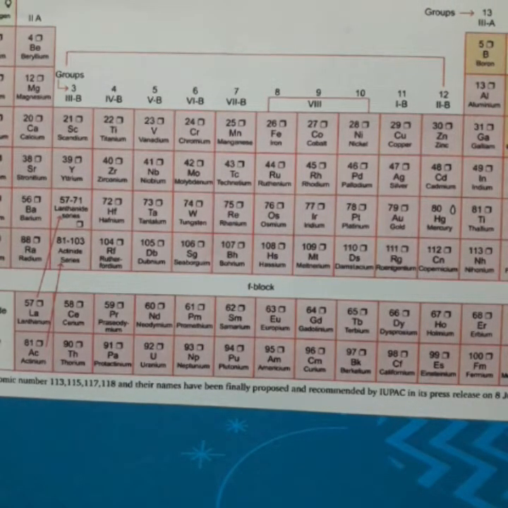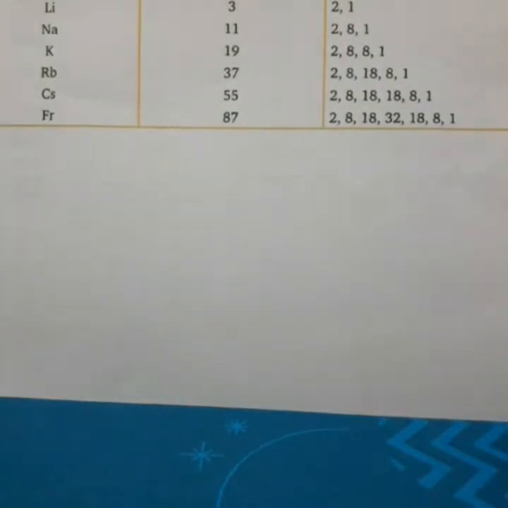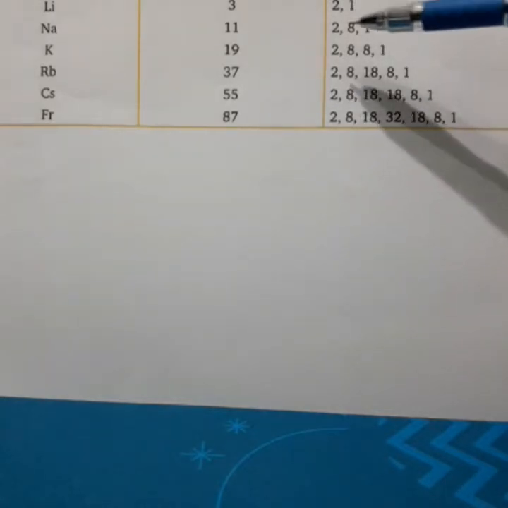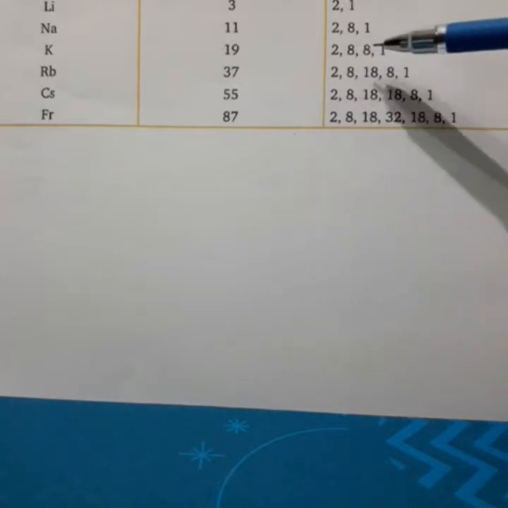Elements present in a group have similar electronic configuration in the valence shell. Take example of first group. Hydrogen electronic configuration is 1, lithium 2,1, sodium 2,8,1, potassium 2,8,8,1, same way rubidium 2,8,18,8,1.